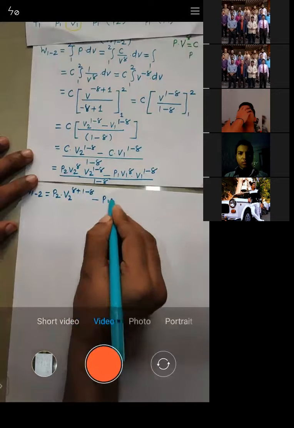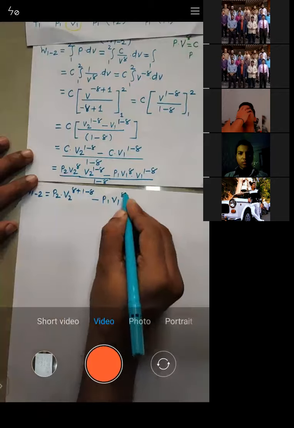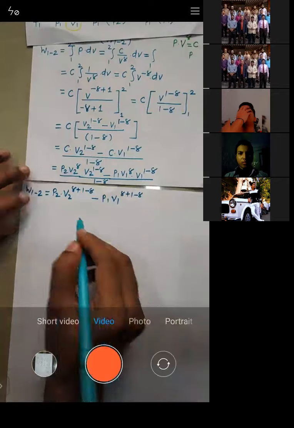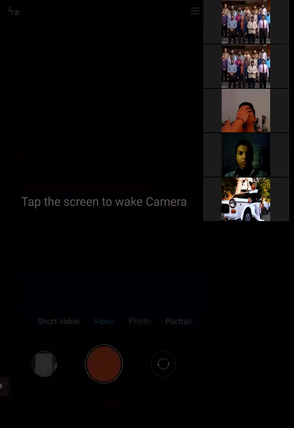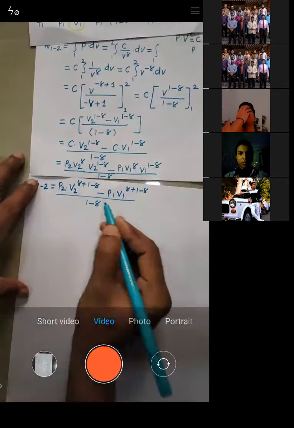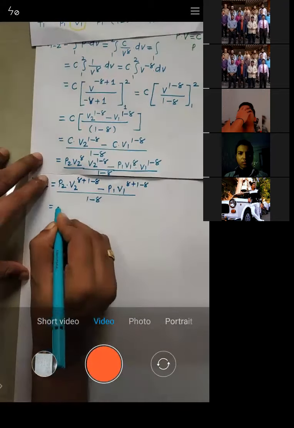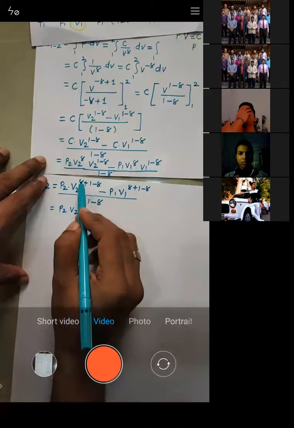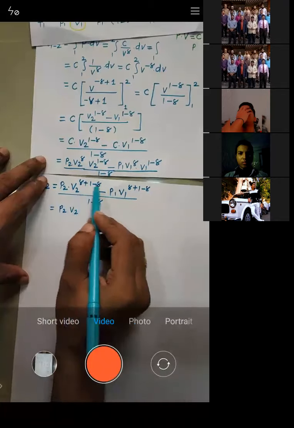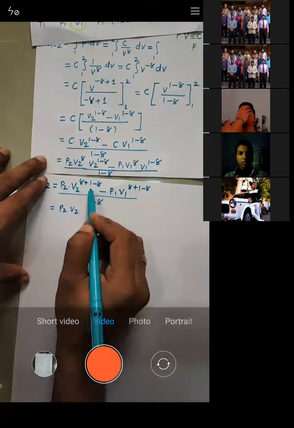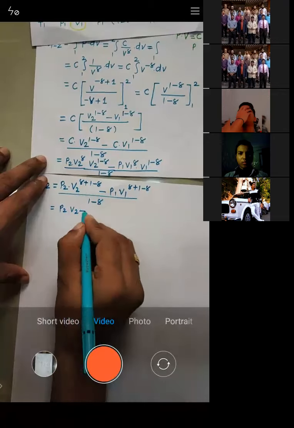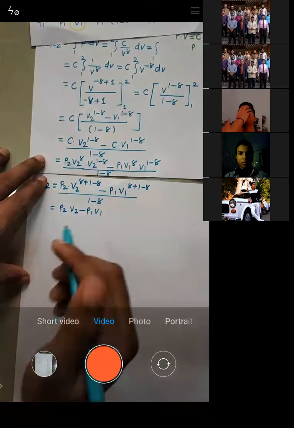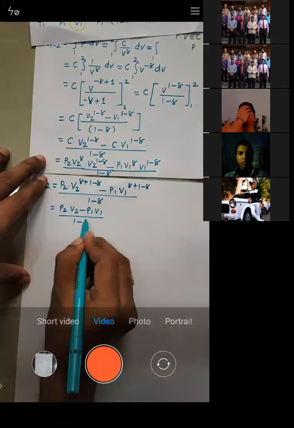Similarly, minus P1 V1 raised to power gamma plus 1 minus gamma, upon 1 minus gamma. So what we'll get here? P2 V2 raised to power, you can check, plus gamma minus gamma gets cancelled. What is remaining? Only P2 V2 minus P1 V1 upon 1 minus gamma, right?